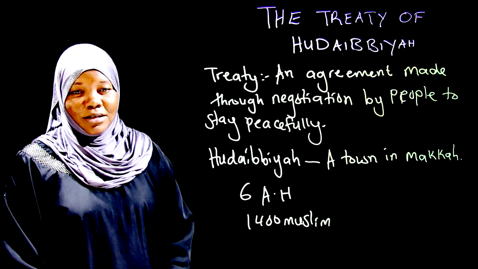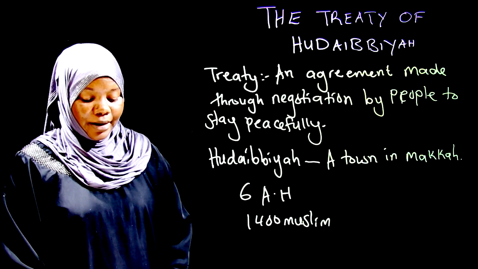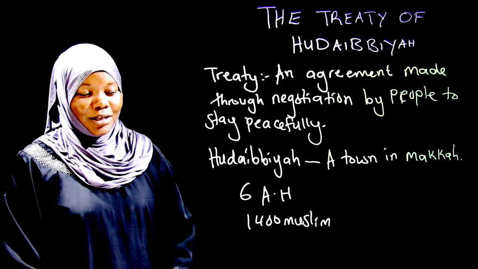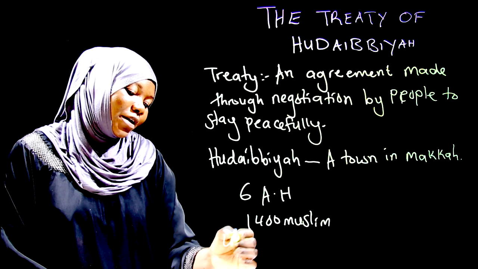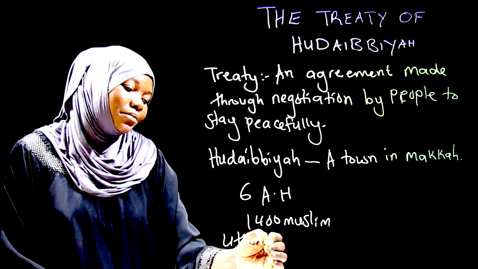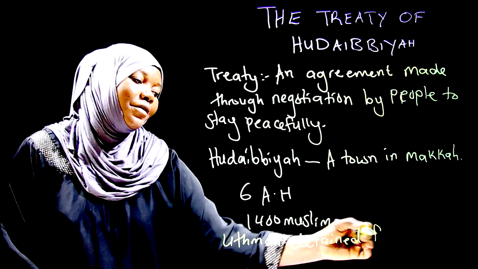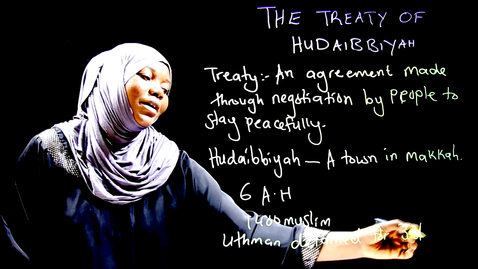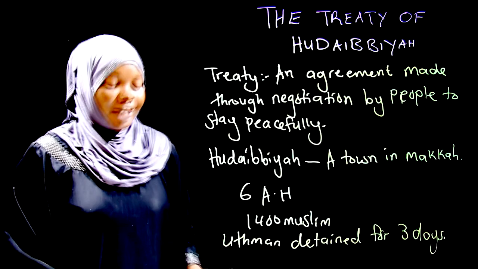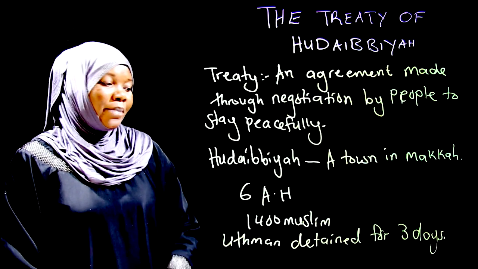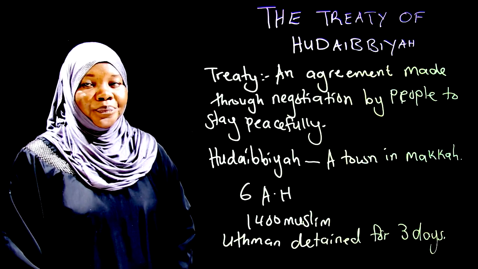The Meccans decided to detain Uthman for 3 days. They detained Uthman for 3 days, but later released him.